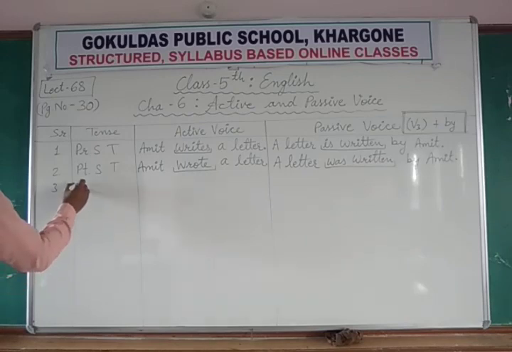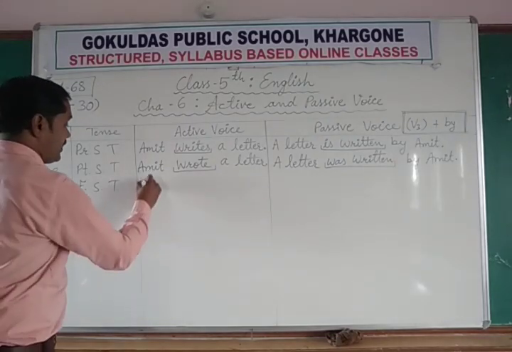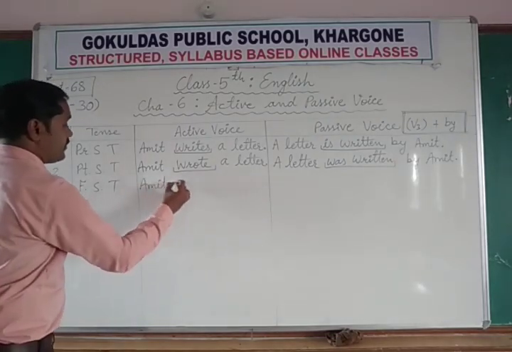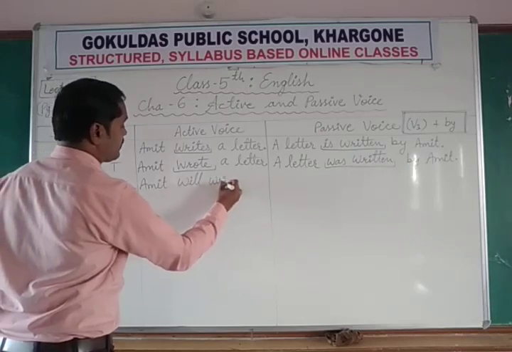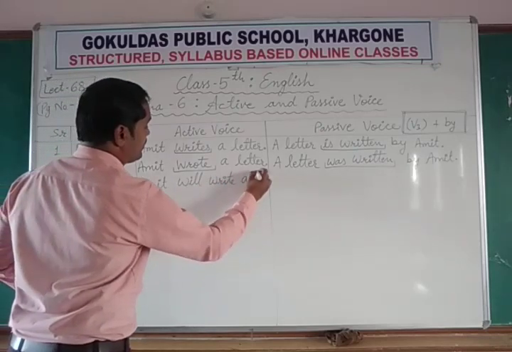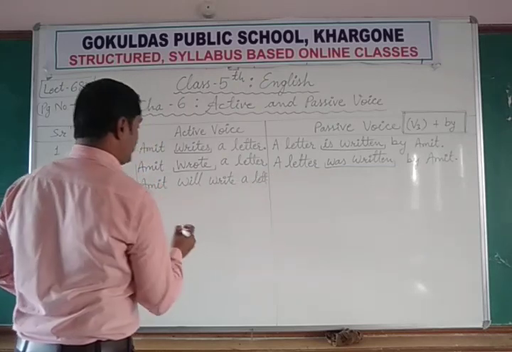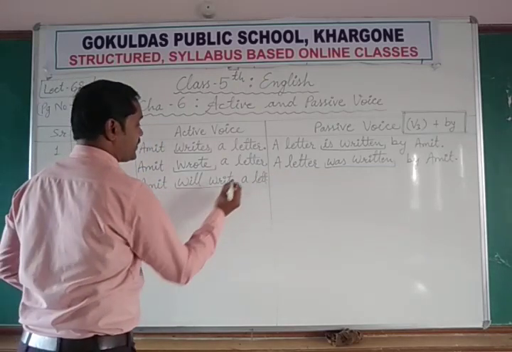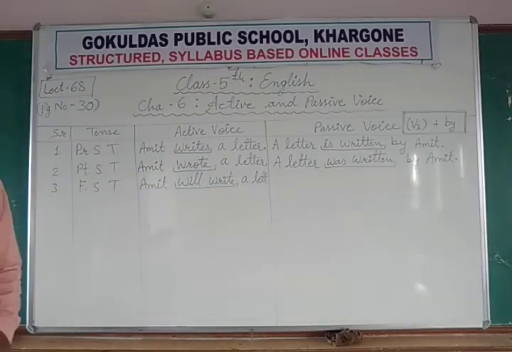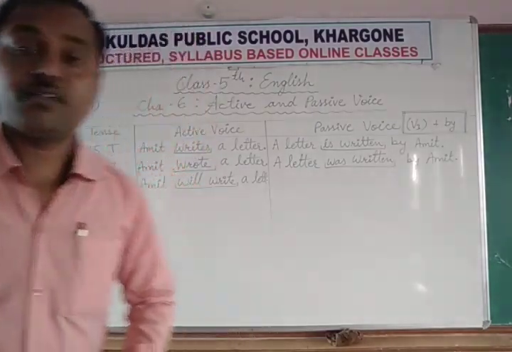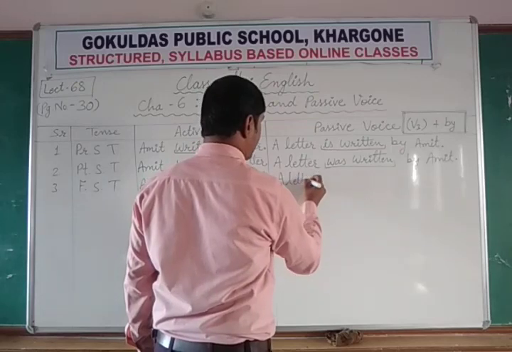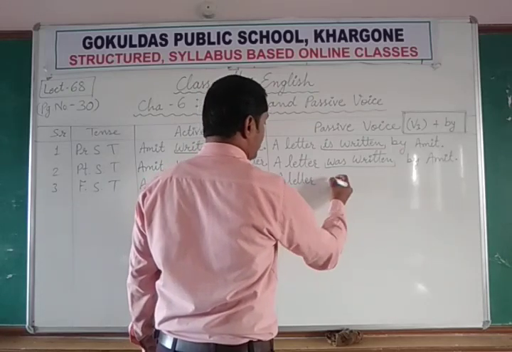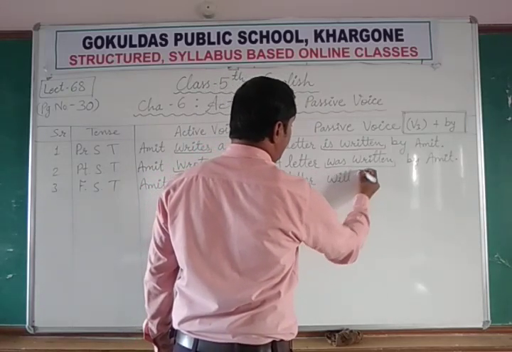Then future simple tense, लिखेगा. Amit will write a letter. Amit एक letter लिखेगा. So a letter will be.